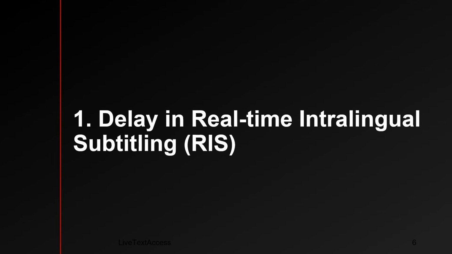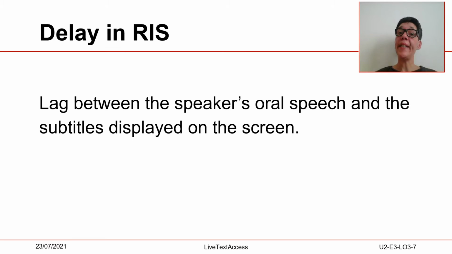Delay in real-time interlingual subtitling. The term delay in real-time interlingual subtitling refers to the lag between the speaker's oral speech and the subtitles displayed on the screen. As with any other form of live interpretation, there is an inherent delay or latency in real-time interlingual subtitling between the word being spoken and appearing on screen in a subtitle. This results from the time needed for the spoken word to be heard, respoken or typed, recognized, and processed through the subtitling software and shown on the screen.